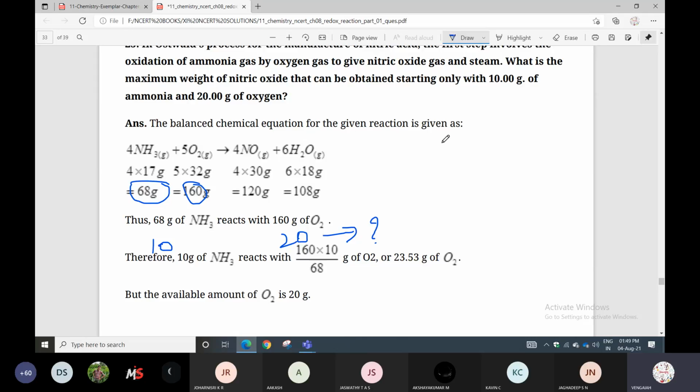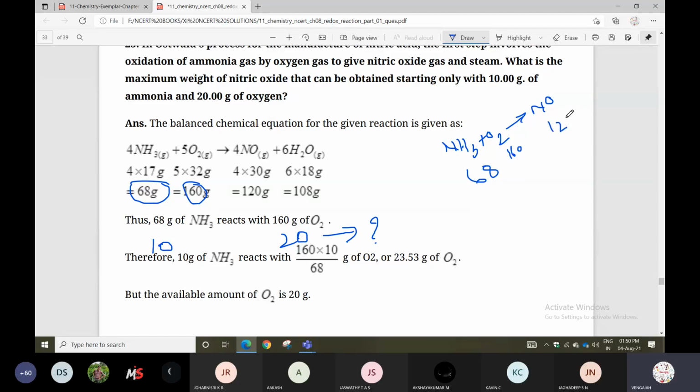So listen here. NH3 plus oxygen forms nitric oxide, NO. Okay? As per the balanced reaction, 68 grams of NH3 and 160 grams of oxygen give 120 grams of nitric oxide.